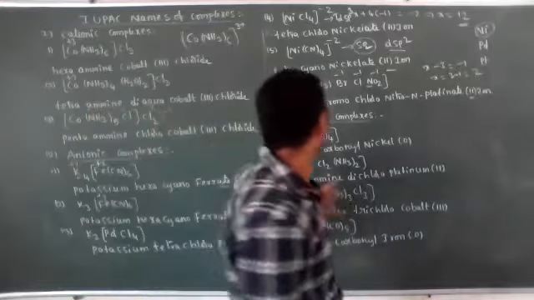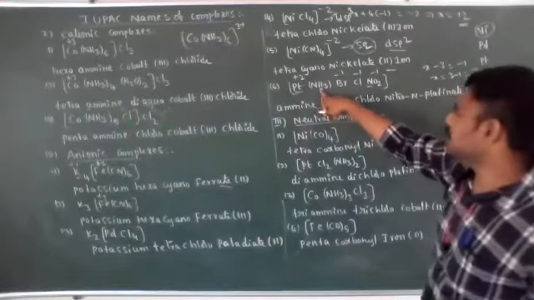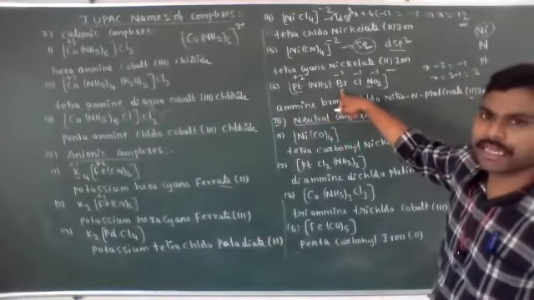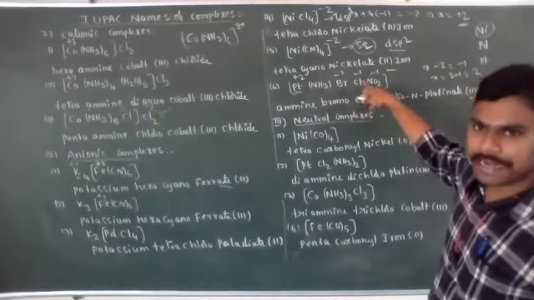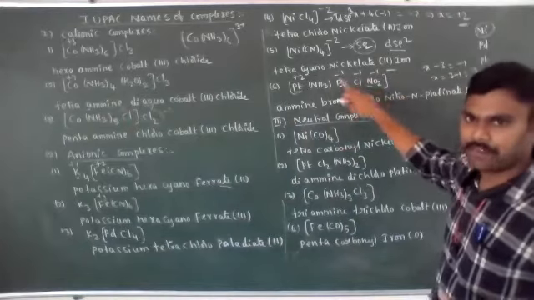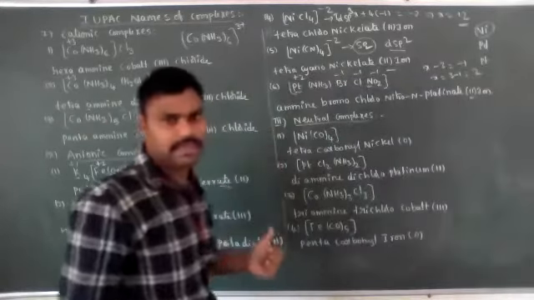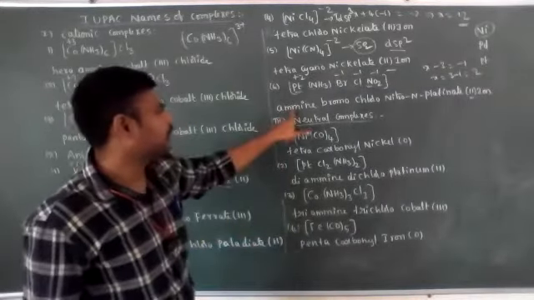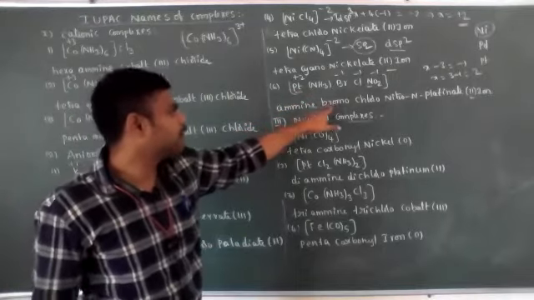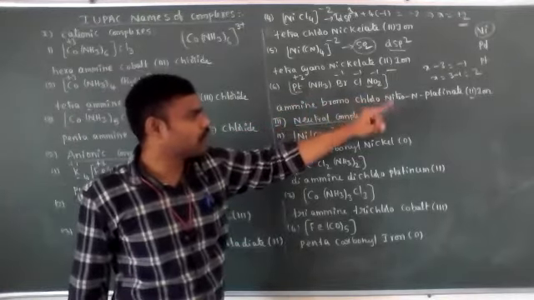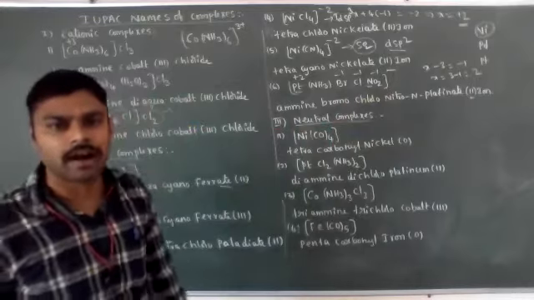Okay students, let's see. NH3 starts from A, bromine B, chlorine C, nitro N. So different alphabets are present. According to alphabets, which alphabetical letter is coming first? Ammine. So only one is present: ammine, bromo, chloro, nitro-N, platinate(II) ion.